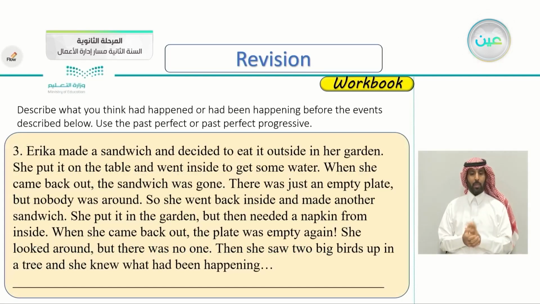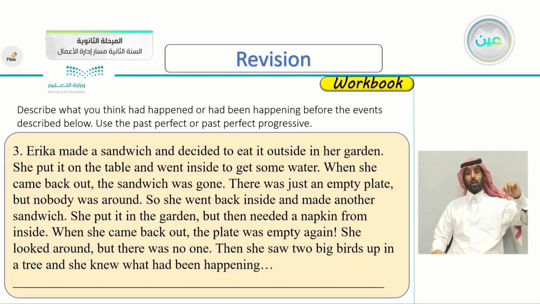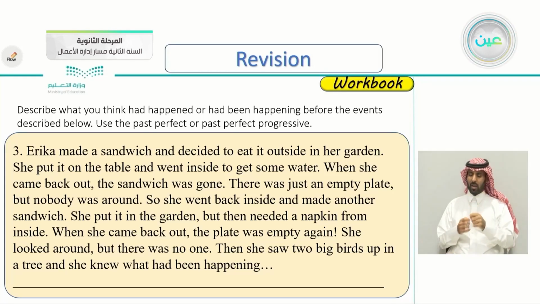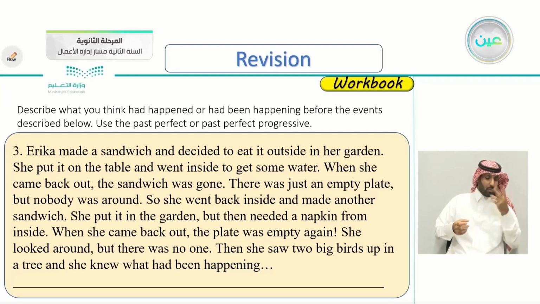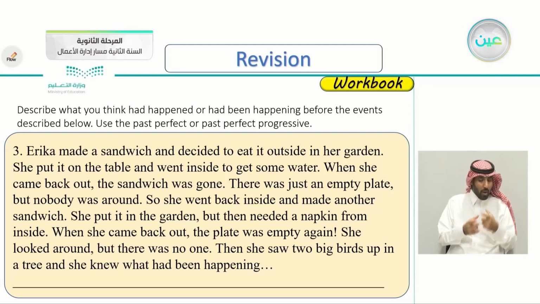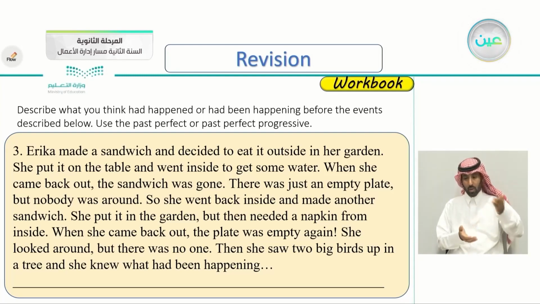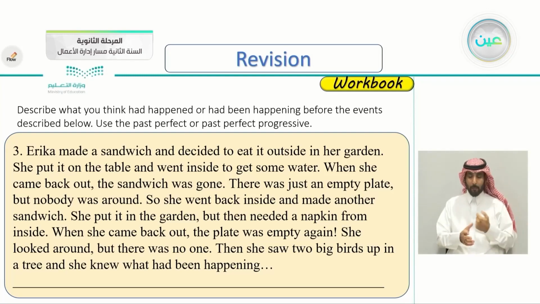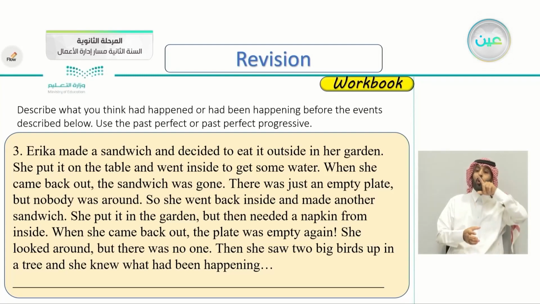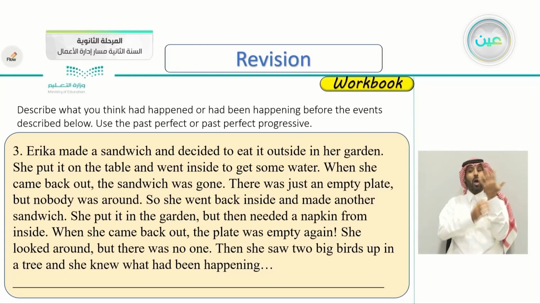Erica made a sandwich and decided to eat it outside in her garden. She put it on the table and went inside to get some water. When she came back out, the sandwich was gone. There was just an empty plate, but nobody was around. So she went back inside and made another sandwich. She put it in the garden, but then needed a napkin from inside. When she came back out, the plate was empty again. She looked around, but there was no one. Then she saw two big birds up in the tree, and she knew what had been happening.